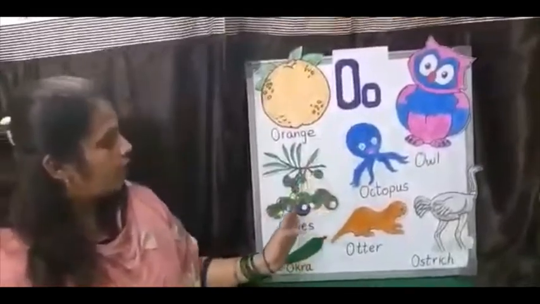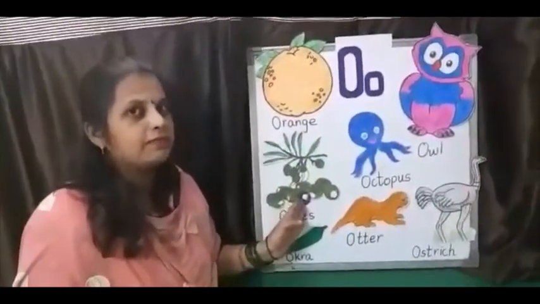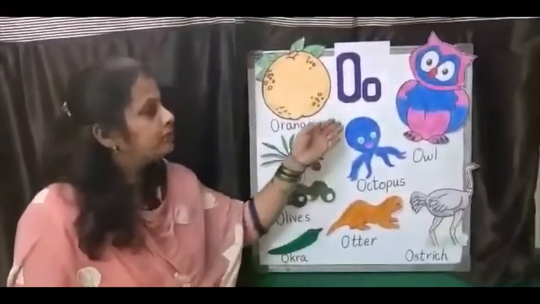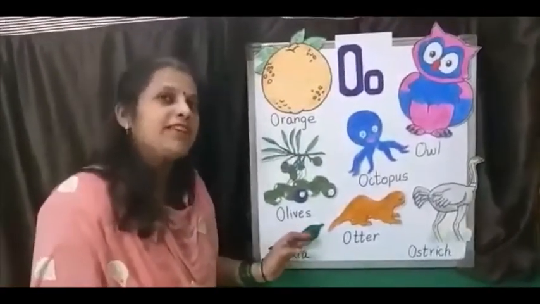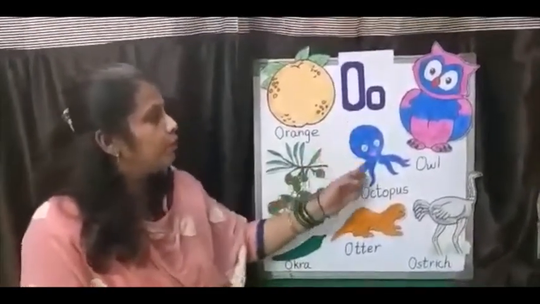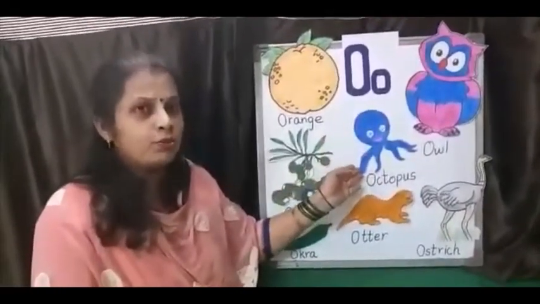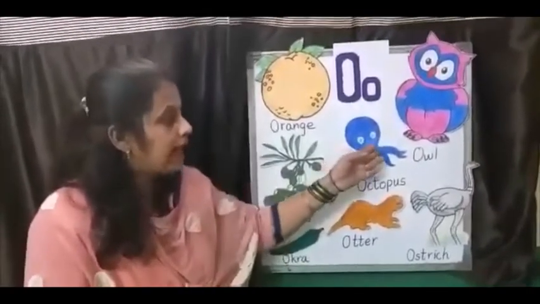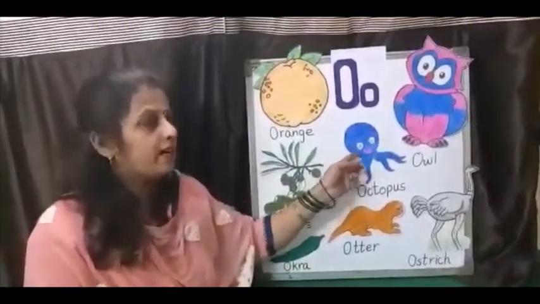O for olives. O for okra. Okra is vegetable. O for octopus. Octopus is water animal. It has 8 arms.